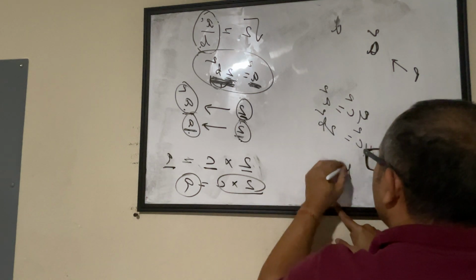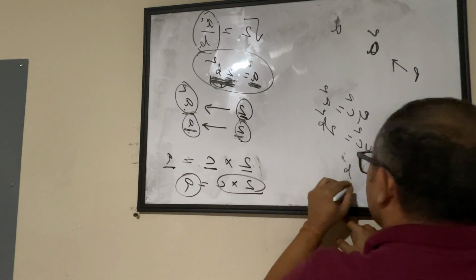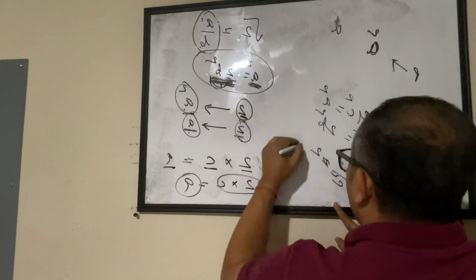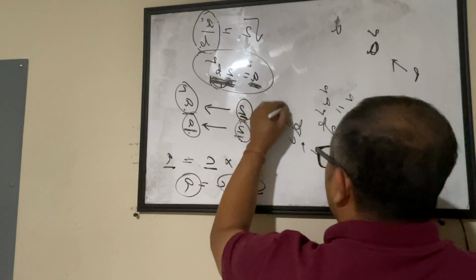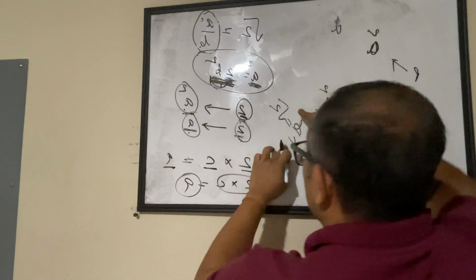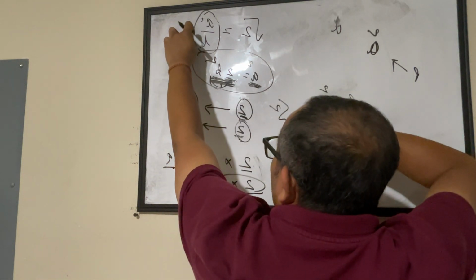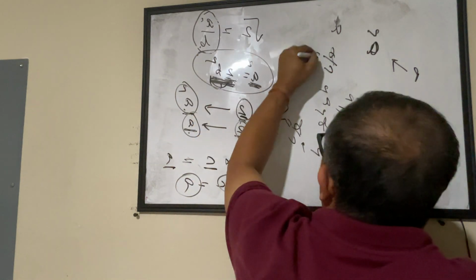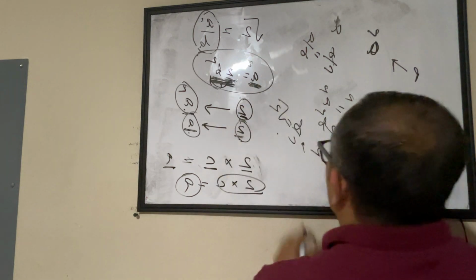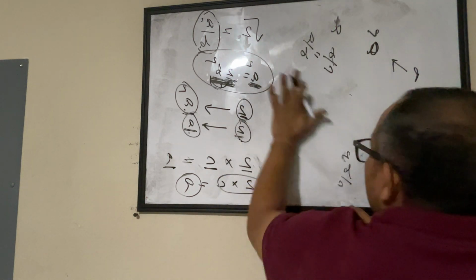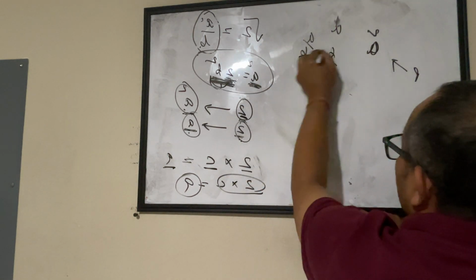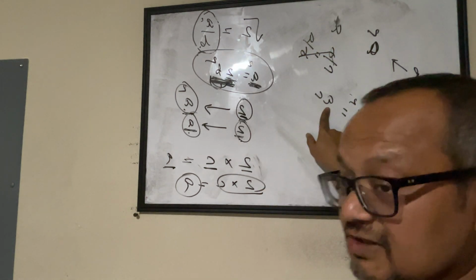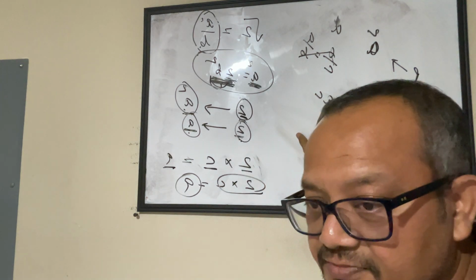From this you got b square by c square equal to 2, or b by c equals square root of 2. This is exactly the same value that you had here. You had assumed that b by c is square root 2 and a by b is square root 2. So these two are equal to each other. Now simplify this. So b square equals a into c, which is actually contradicting what we had assumed.